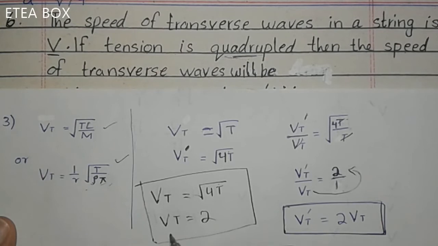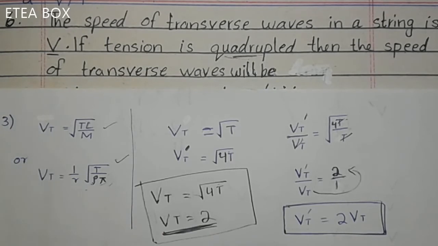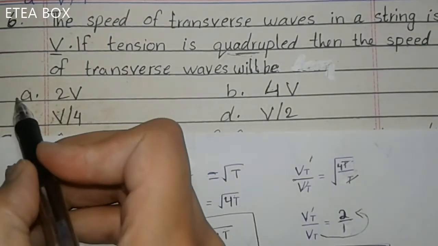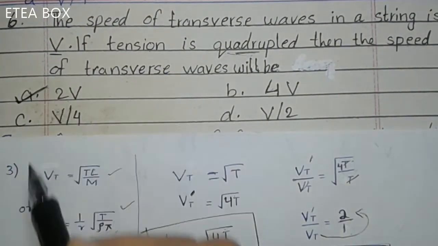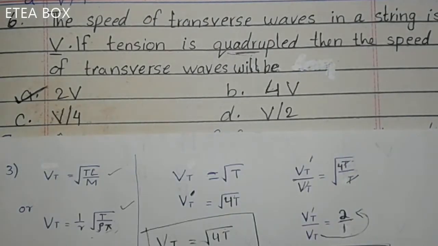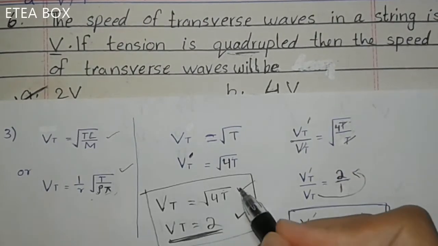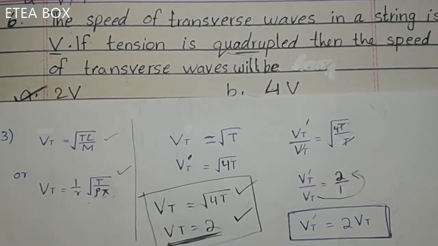You should directly take that MCQ option in which Vt is equal to 2 times of the original velocity. Now look at here, option A is correct. If the tension is quadruple, then the speed of the transverse waves will be 2 times of the original waves. Look, apply these 2 steps in the test, so you will get the answer.